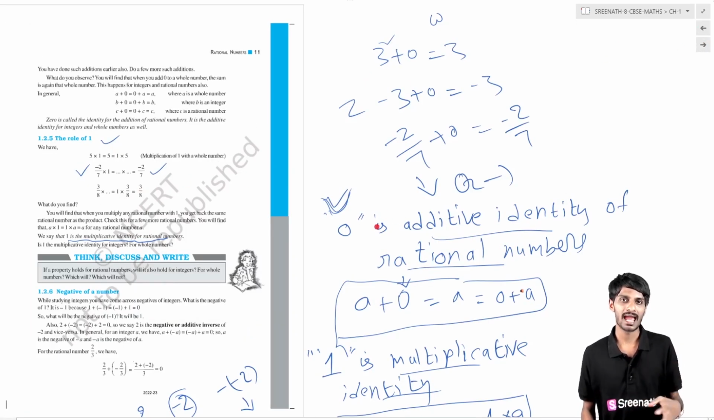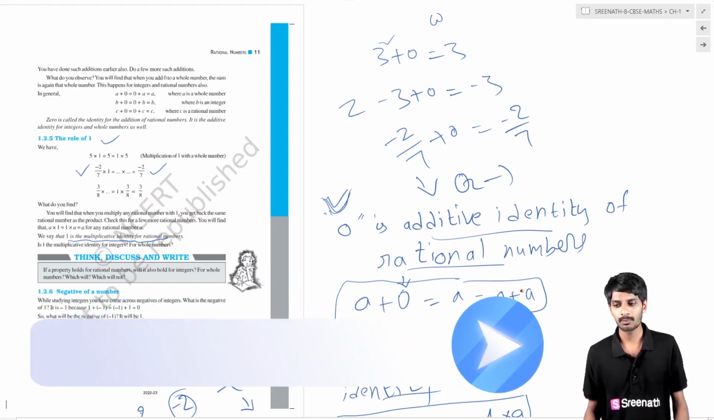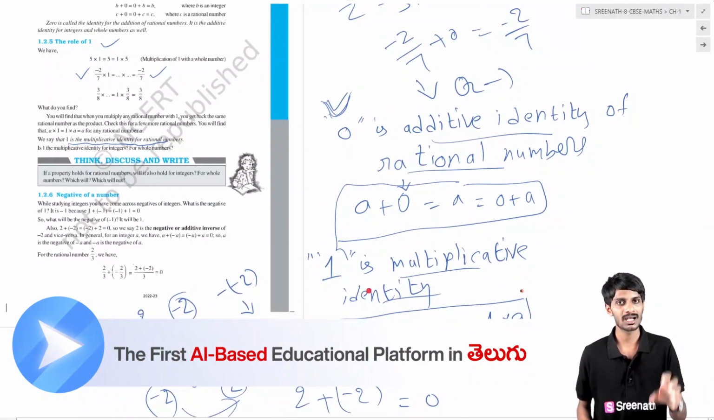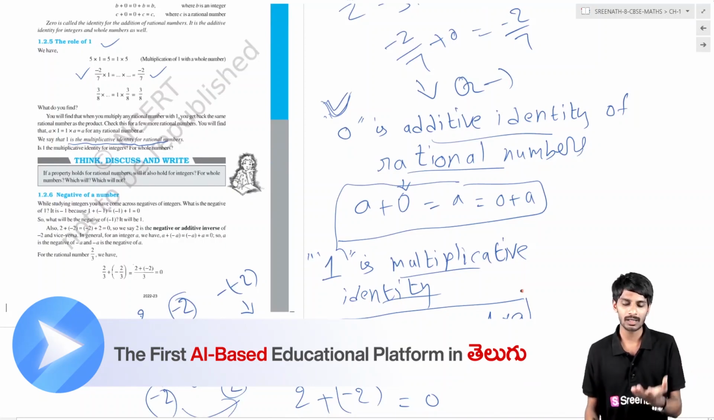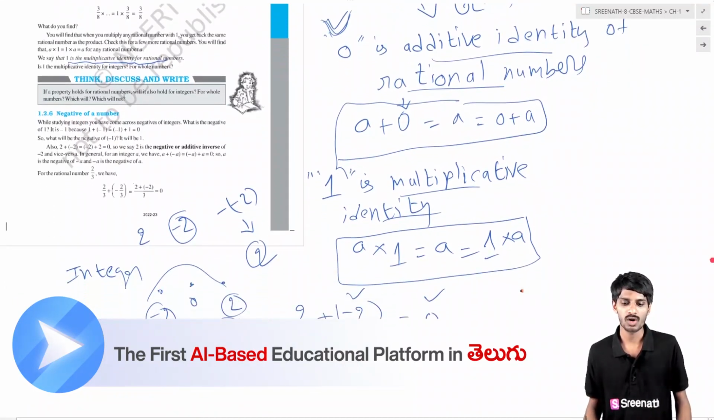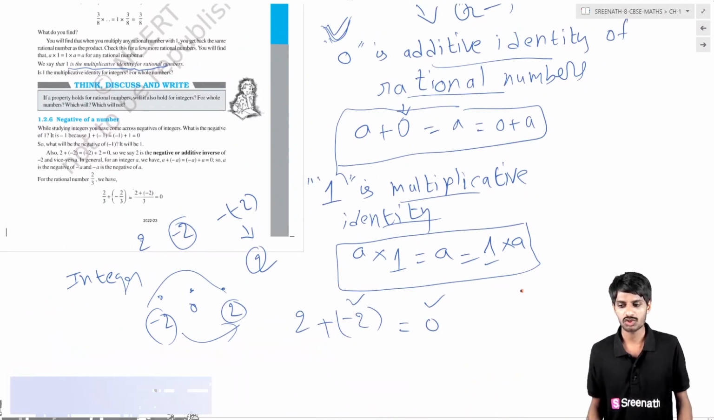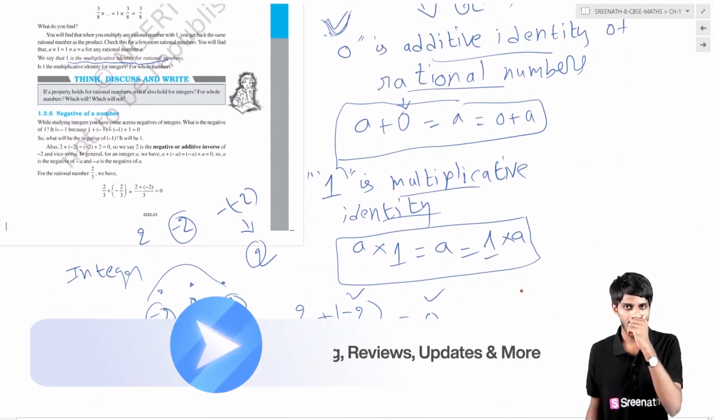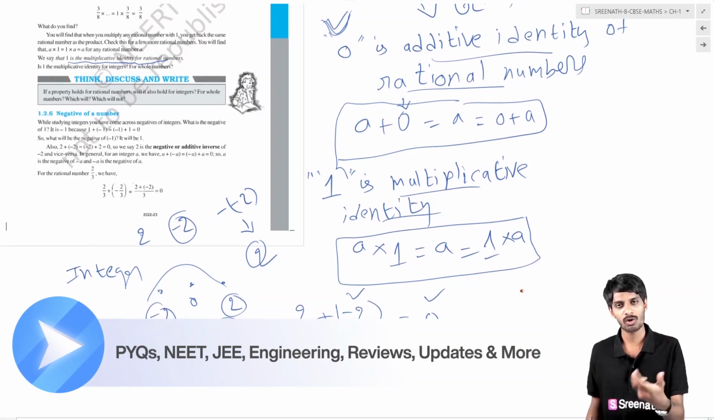If you add any rational number to the additive identity, you will get that same rational number only. Then the role of 1 is the multiplicative identity of the rational numbers. If you multiply any rational number with the multiplicative identity 1, you will get that rational number. Okay, then what is the negative of a number? If you add any number to its negative number or its additive inverse, you will get 0.